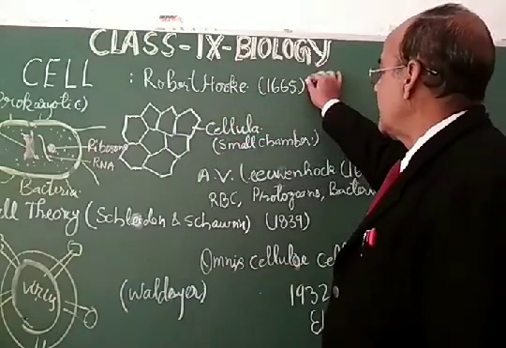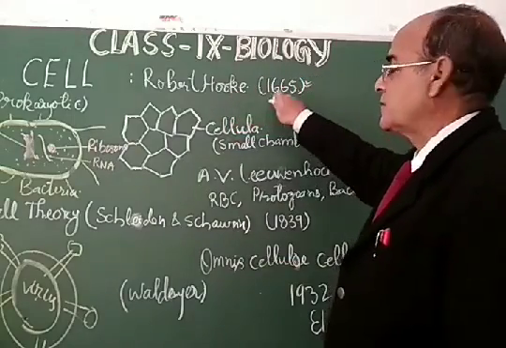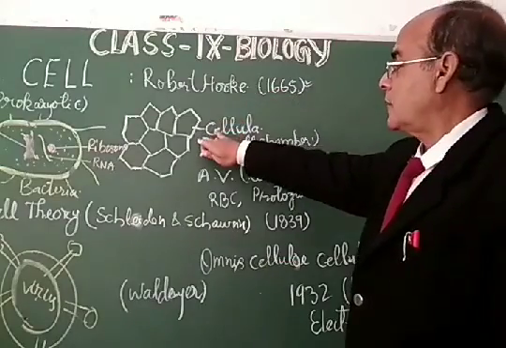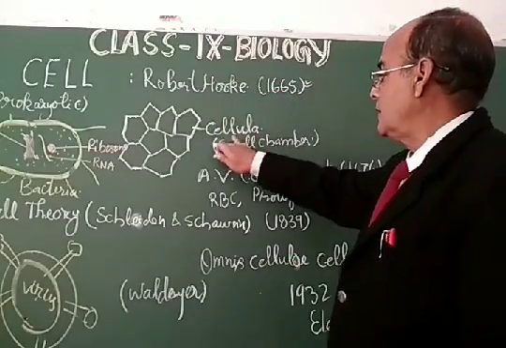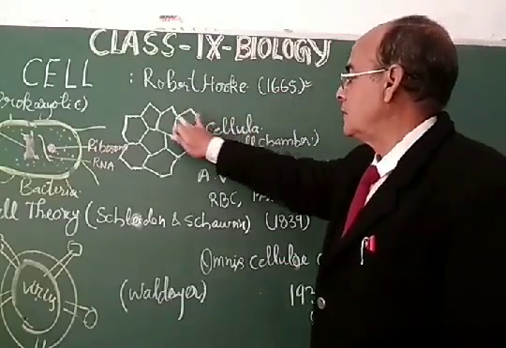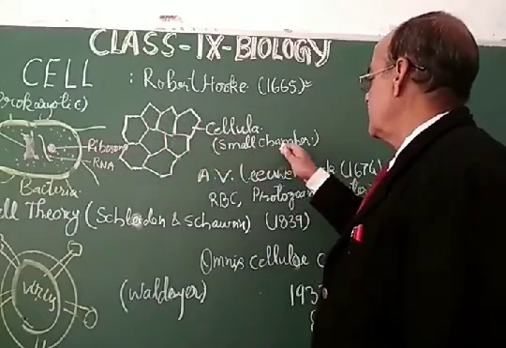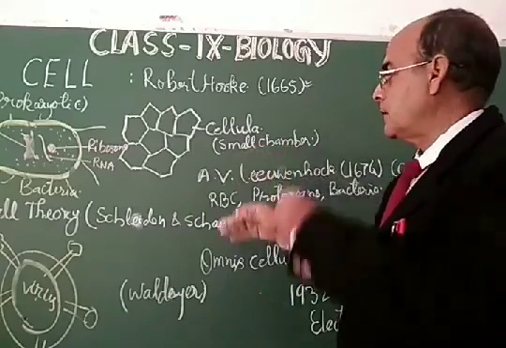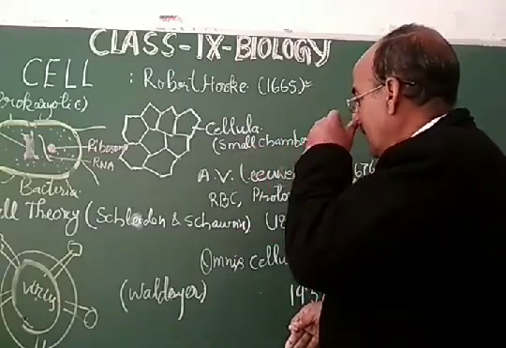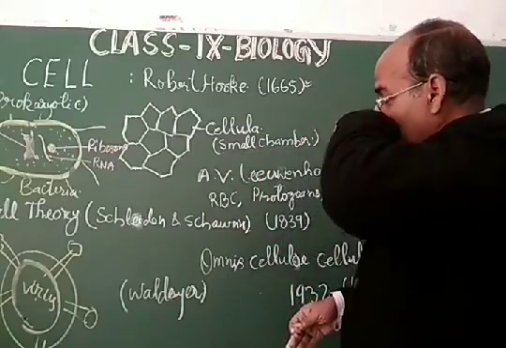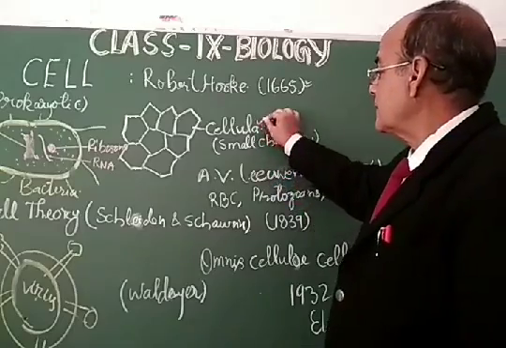The cell was discovered by Robert Hooke in 1665. He saw small little rooms in a piece of cork under a simple microscope, and he called these small chambers cellula.